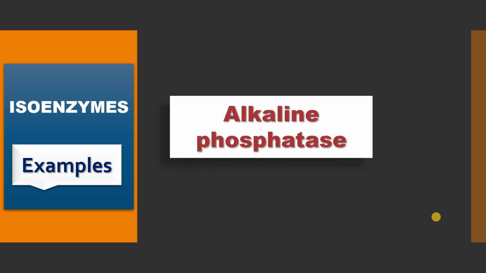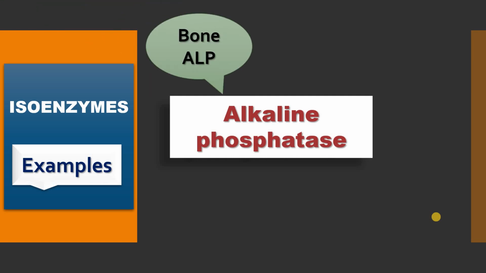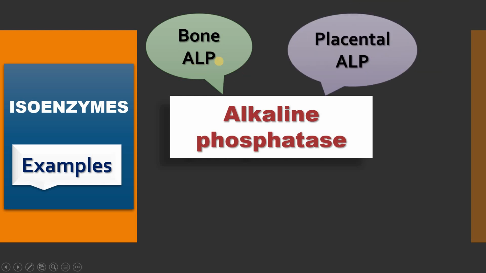Another example is alkaline phosphatase. It has many isoenzymes because it is expressed in different tissues. Bone expresses alkaline phosphatase; we call it bone alkaline phosphatase. The abbreviation for alkaline phosphatase is ALP.